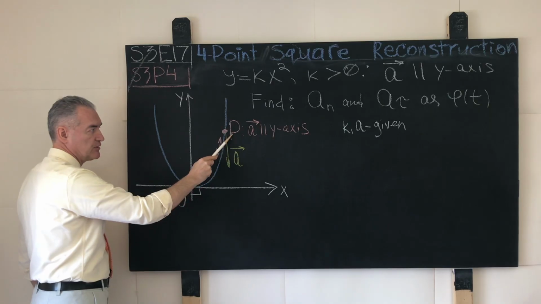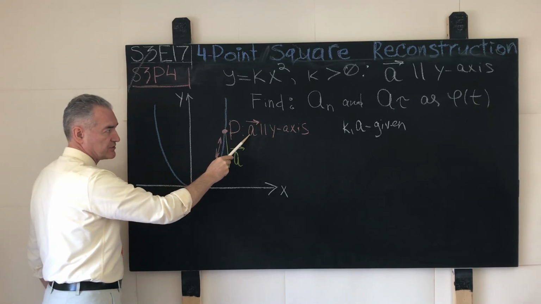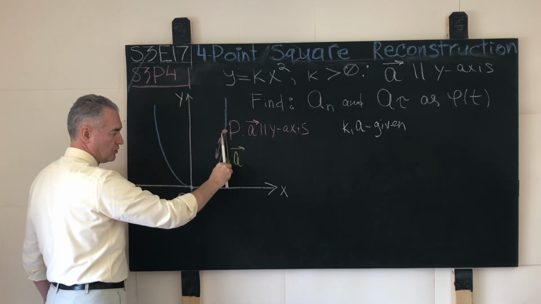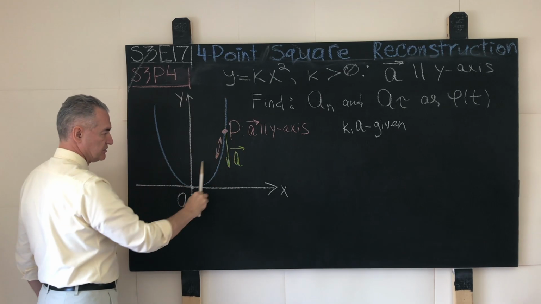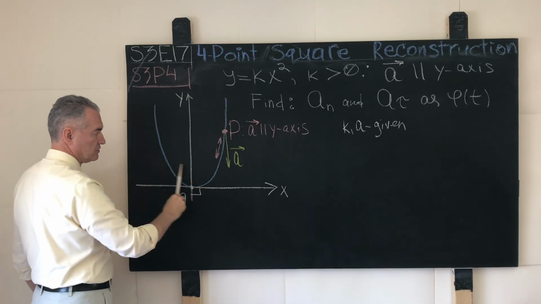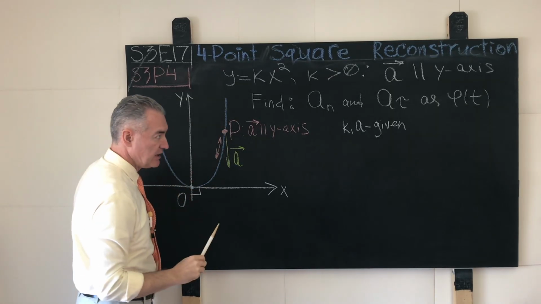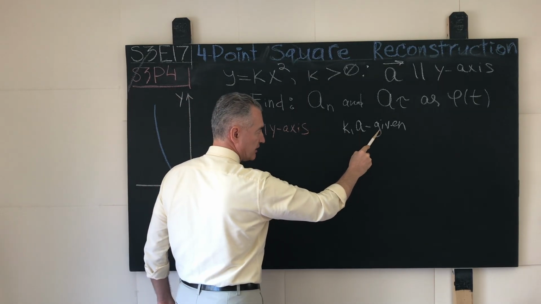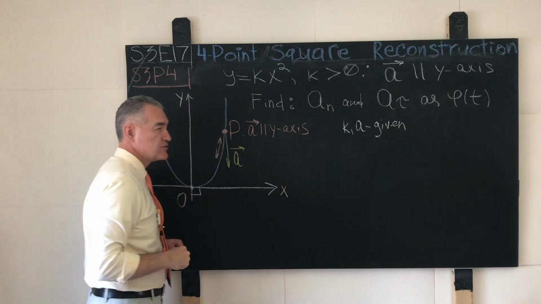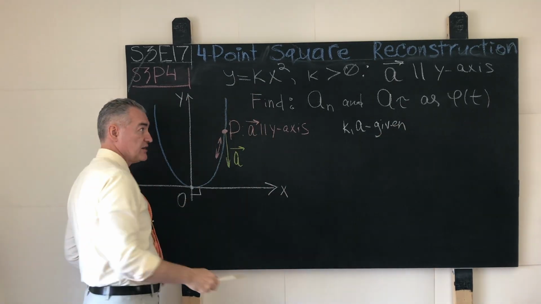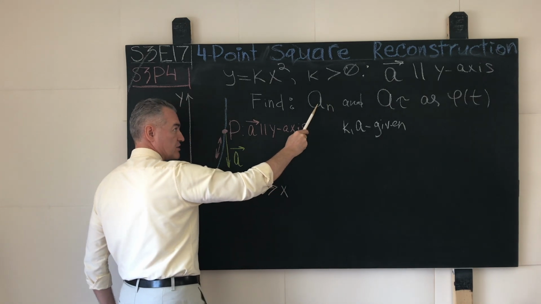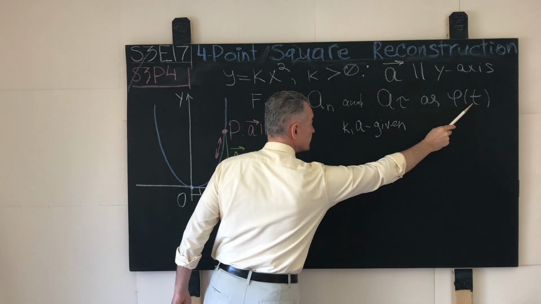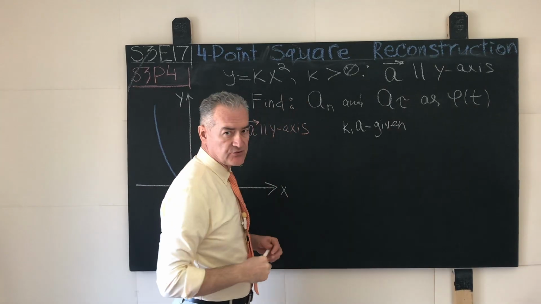In other words, the point P moves in such a way that its acceleration A remains parallel to the y-axis at all times as the point moves along the parabola. And we take it that the real numbers k and A are given ahead of time. They are known, and the objective is to find the normal acceleration and the tangential acceleration as functions of time.